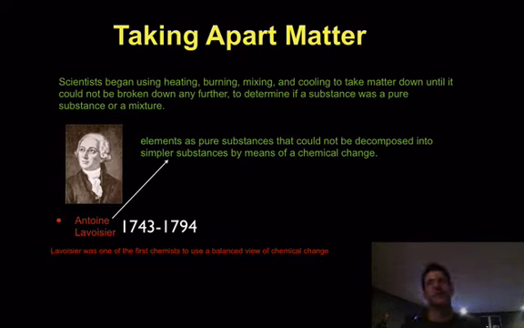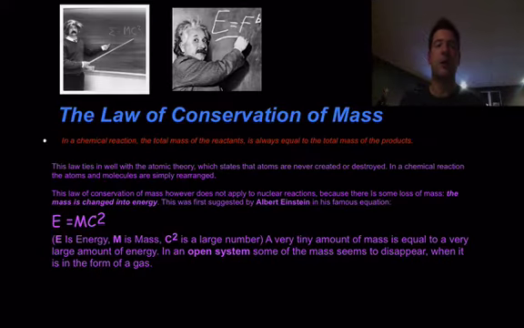And so this balanced view is going to lead us into the law of conservation of mass, and that's what it's known as today. So this law basically states that in a chemical reaction, the total mass of the reactants is always equal to the total mass of the products. So we remember reactant side and product side. Say two elements or compounds react to produce something, let's say hydrogen gas and oxygen gas combine to produce H2O. And so we've taken two elements and we formed a compound.